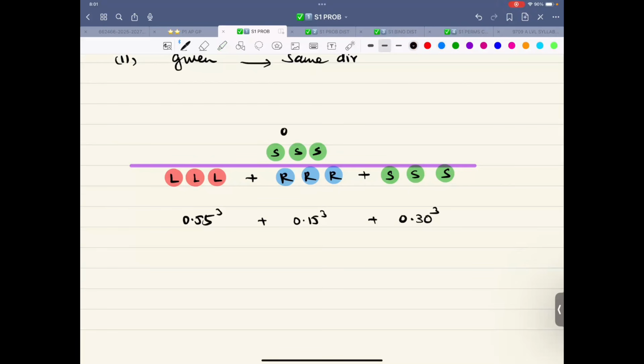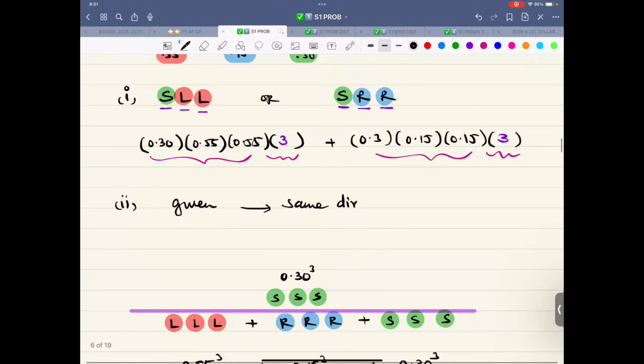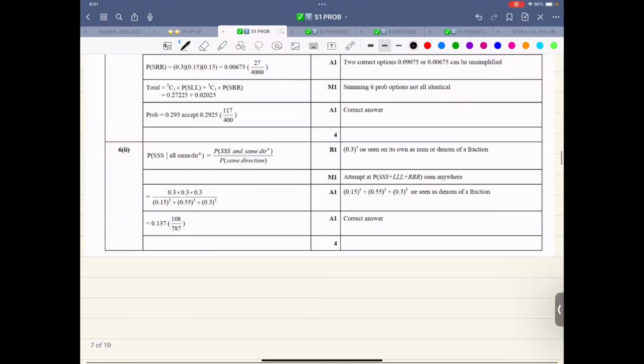SSS, that is 0.30 cube. Again, I won't be wasting time in doing calculation. I'll just show you the working. So now look at this working. Let's double check.